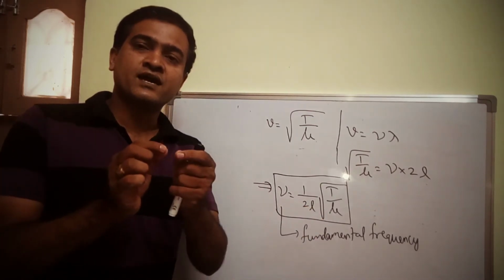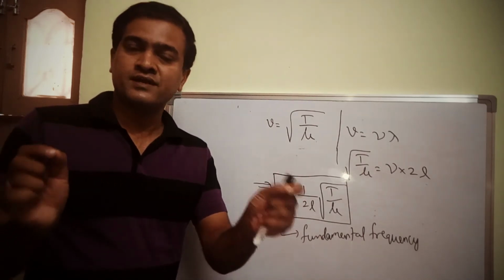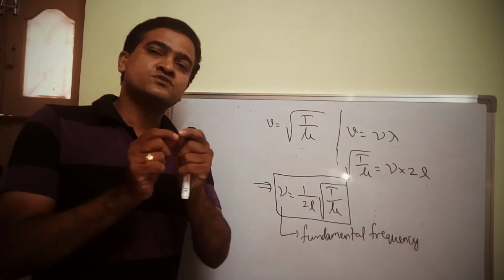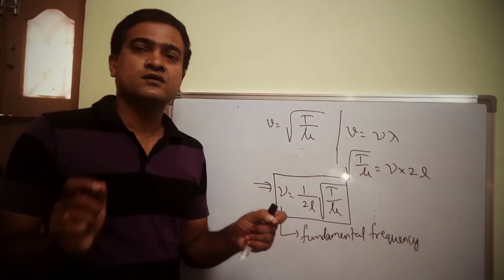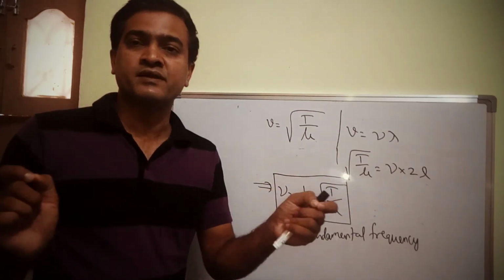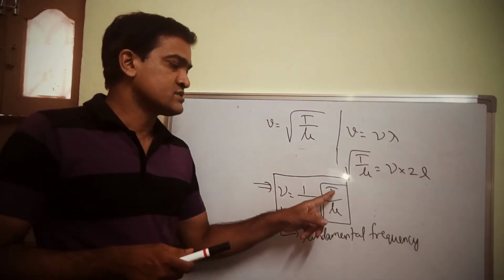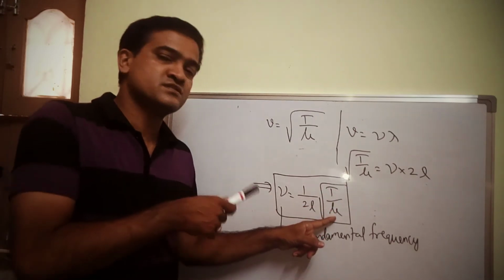So I am considering a uniform wire throughout, right? It is also made up of the same material. I did not change any material. So that wire or string is completely made up of the same material. Then I can say that tension and linear mass densities are constants.